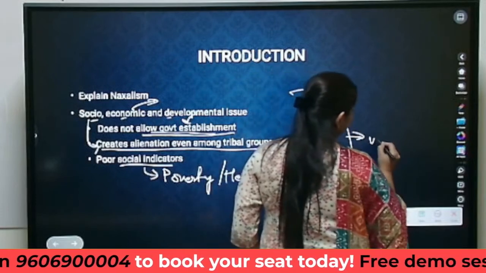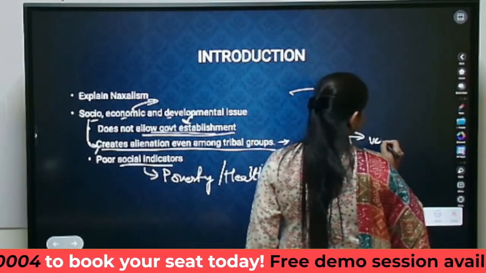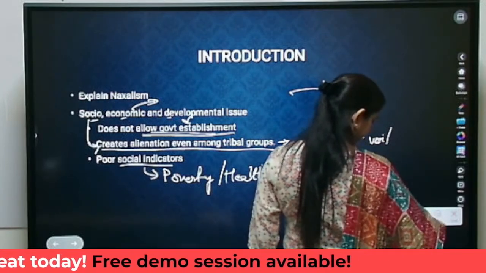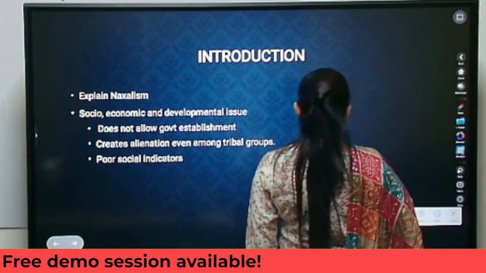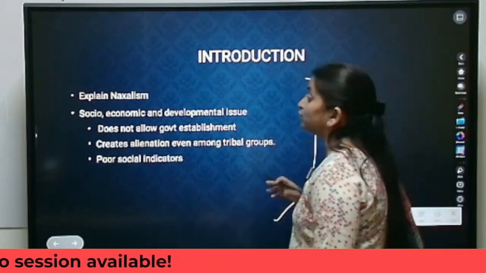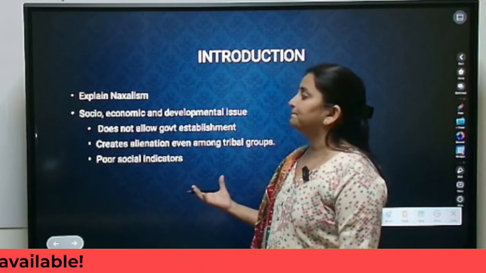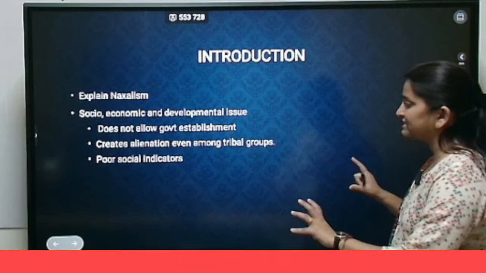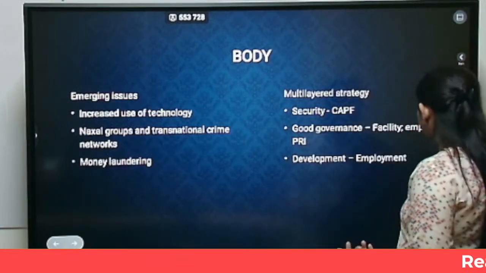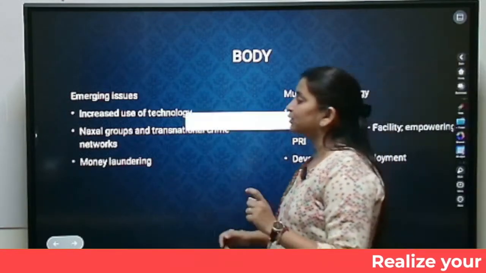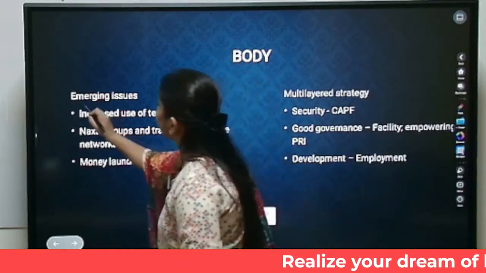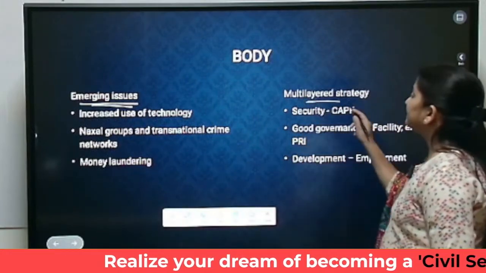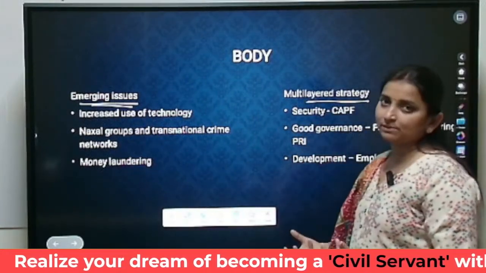Because of all of this, the people have turned violent. Okay. So that is the problem. Ultimately, this will be the introduction part. So what should be the body part? In the body part, the question they have asked was, what are the emerging issues related to Naxalism? And what should be the multi-layer strategy to tackle this menace of Naxalism?